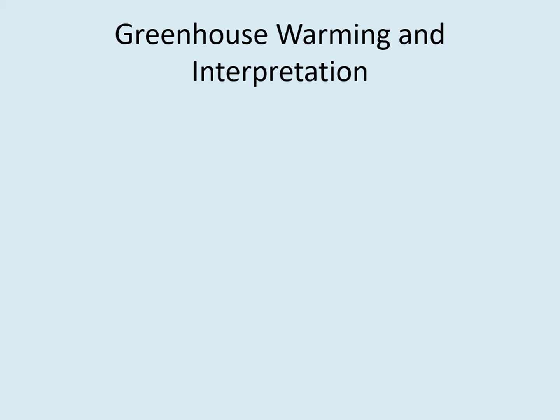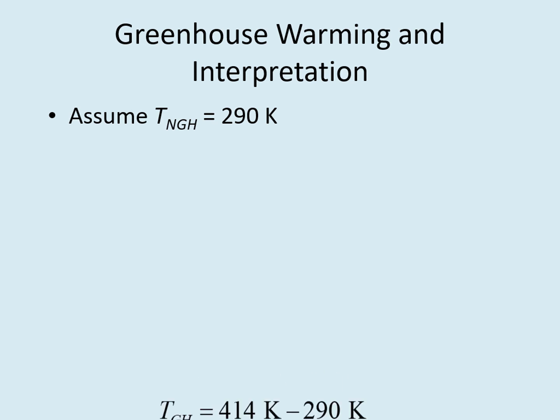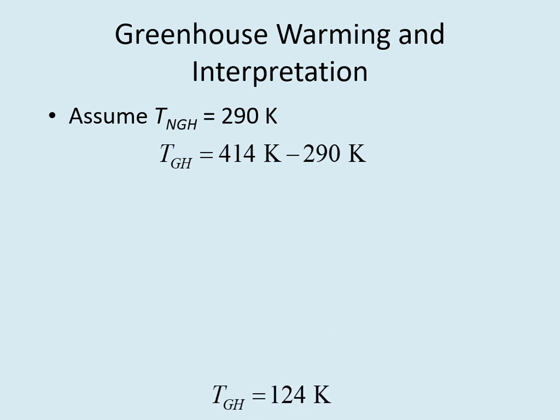Let's assume that the no greenhouse temperature is 290 Kelvin. If we subtract this from the actual surface temperature, we get 124 Kelvin. Remember that 124 Kelvin isn't the temperature on the surface of this planet. It's how much the atmosphere is making the planet hotter.